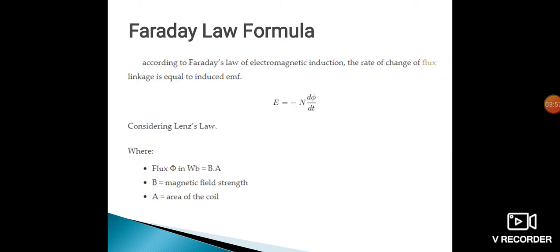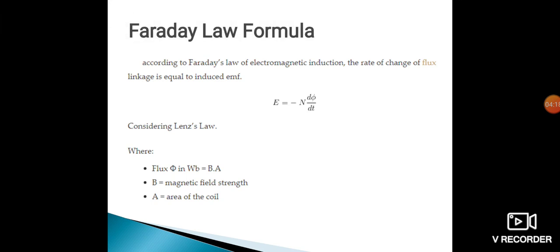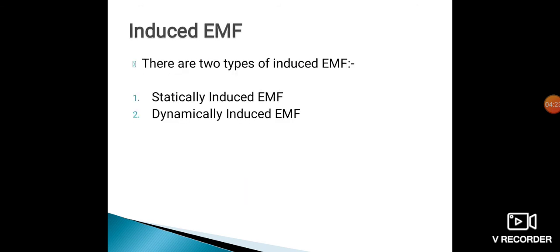Faraday's law formula. According to Faraday's law of electromagnetic induction, the rate of change of flux linkage is equal to the induced EMF. The formula for Faraday's law is given by E is equal to minus N d phi by dt. Now, considering Lenz's law, phi is the flux in Weber, B is the magnetic field strength, and A is the area of the coil.